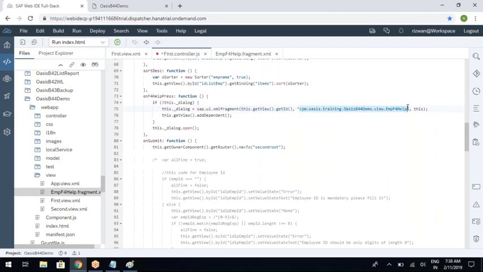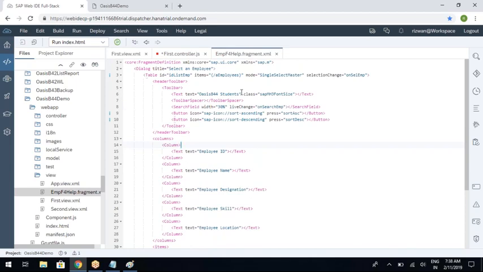Next, the path to the fragment. This is the path you have seen just now: webapp folder, view folder, and then your fragment name. Comma, this. This is nothing but the controller for the fragment. So a fragment is also a kind of view, so it needs a controller.